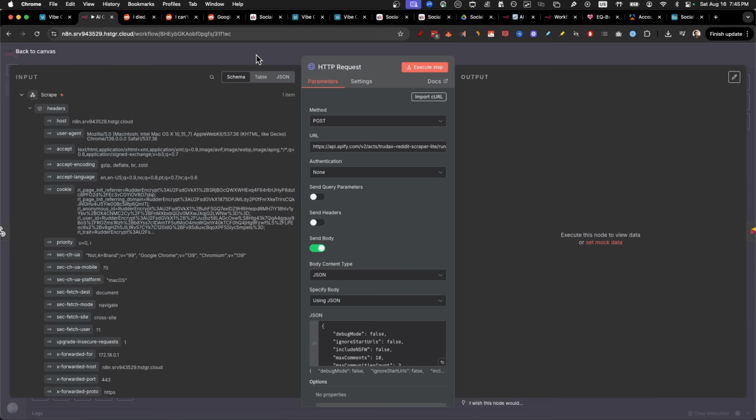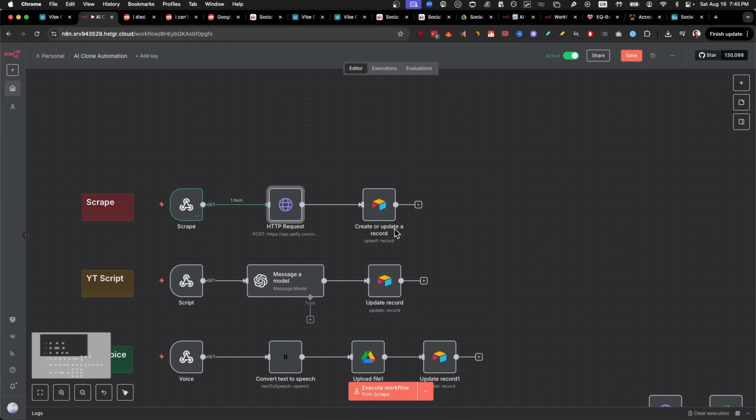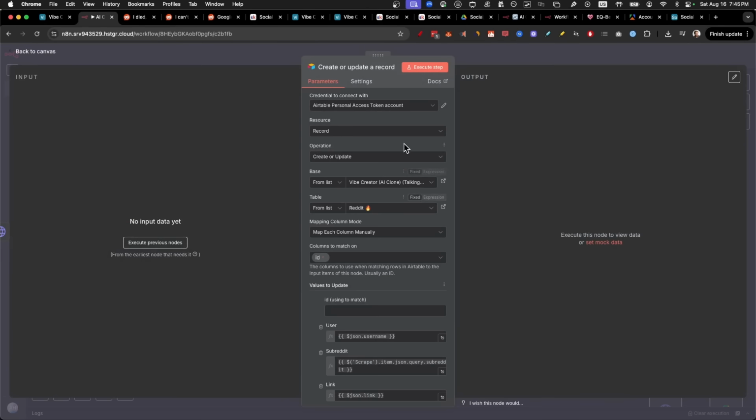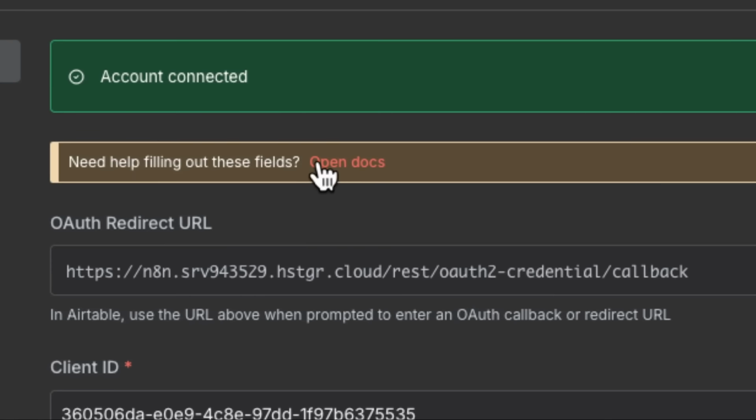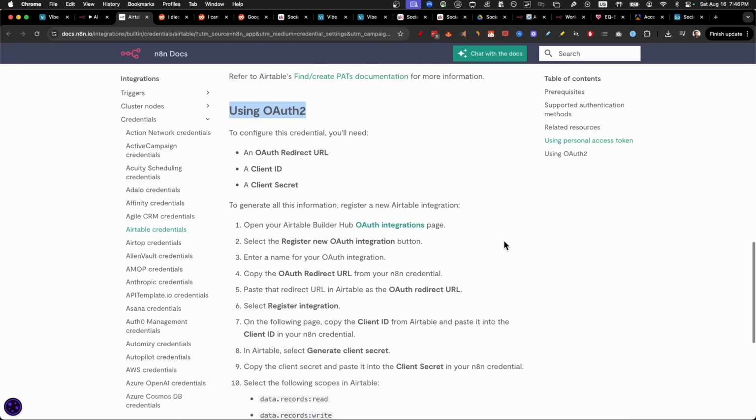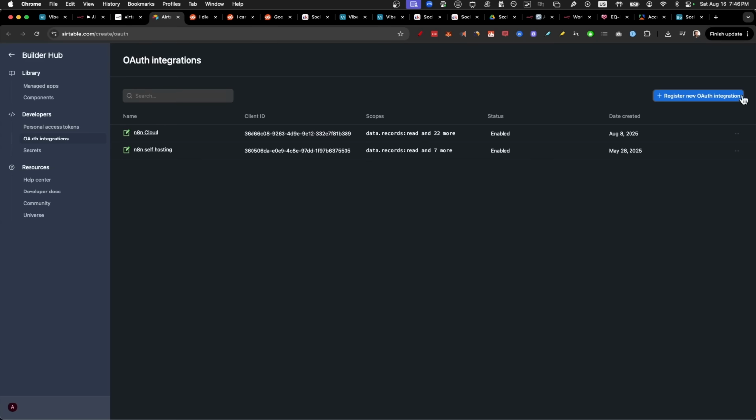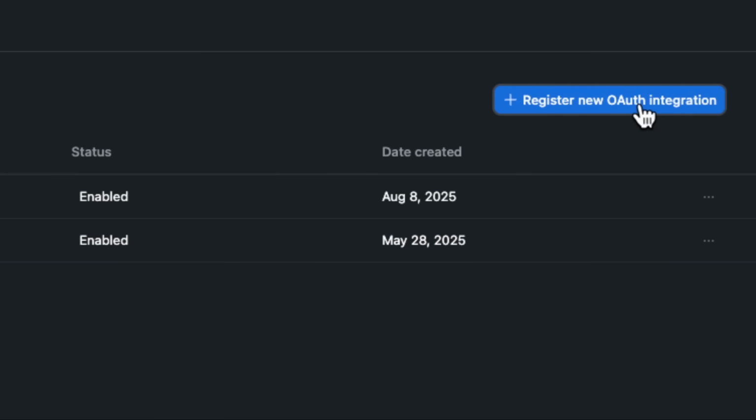But that's pretty much all you've got to do with the HTTP request. After that, we need to set up the Airtable. If you haven't set up Airtable before, it's really easy. You just follow this one tutorial in here. I recommend using OAuth. You just click on this button. You just click on register new OAuth integration.